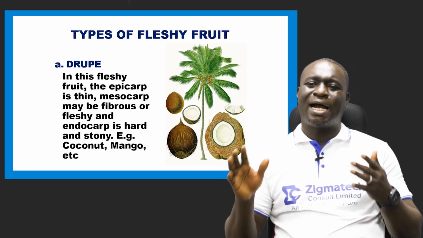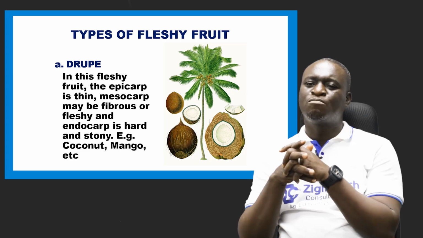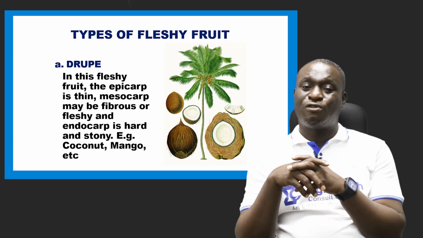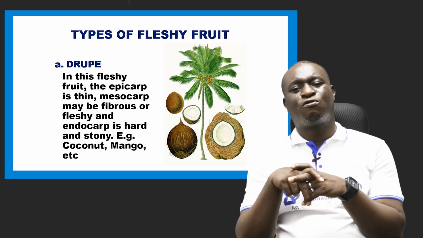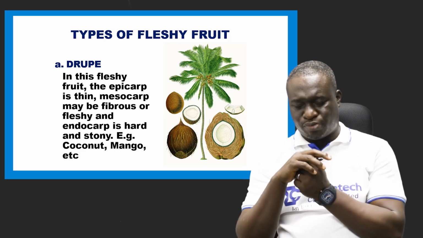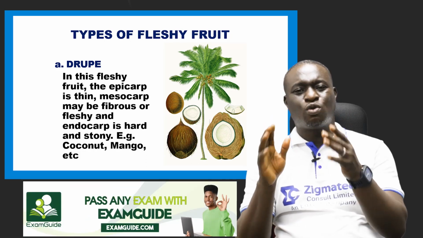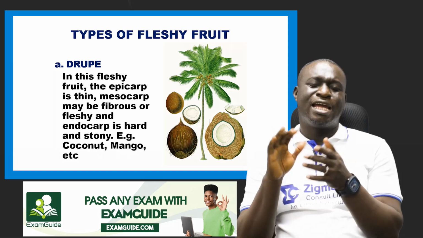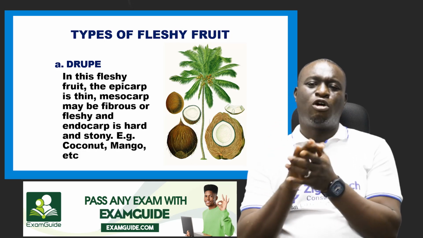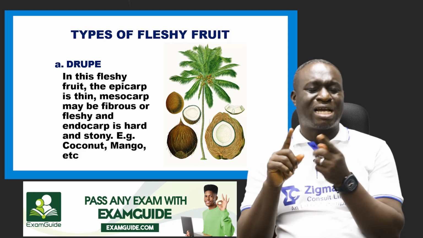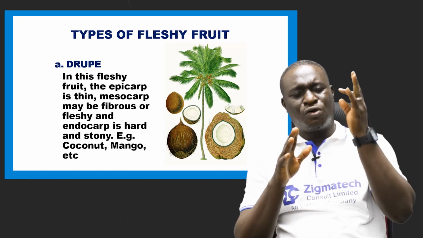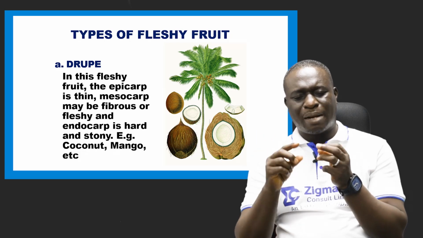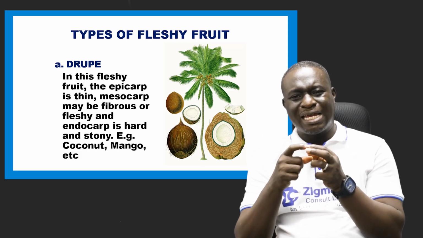And then also we have types of fleshy fruits. Now we have different types of fleshy fruits. Number one type of fleshy fruit is called the drupe. Like I said, this particular question comes out almost every year. Now a drupe is a type of fleshy fruit in which, remember we said that the pericarp consists of 3 layers: the epicarp, outer layer, the mesocarp, middle layer, and the endocarp, inner layer.